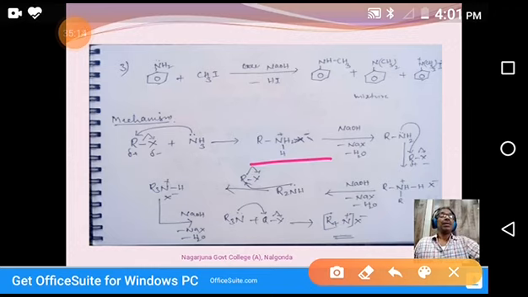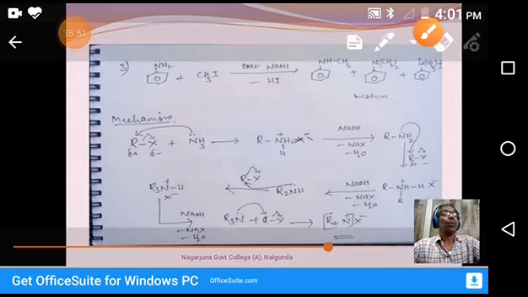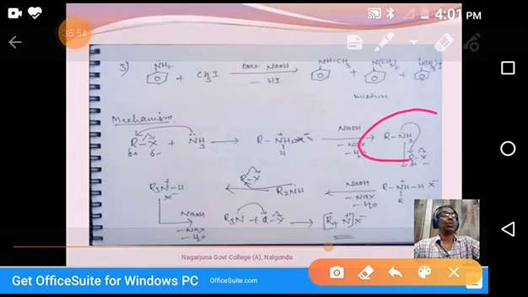Then NaOH, which is Na plus and OH minus. Na plus abstracts X, going as NaX, sodium halide. OH minus abstracts a proton from N plus. Why? Because N bears a plus charge. The bond electron pair with hydrogen is attracted towards nitrogen because of its high electronegativity. It attracts its bonded pair from hydrogen. That's why H goes as H plus. This H plus reacts with OH minus, leaving as water. So that's why we observe one amine, RNH2. So a primary amine is formed.